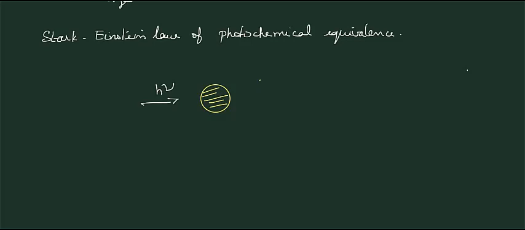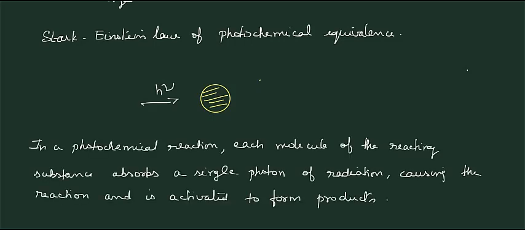The molecule that absorbs one photon of equivalent energy is activated and then it enters into reaction. So the law can be stated as: in a photochemical reaction, each molecule of the reacting substance absorbs a single photon of radiation causing the reaction and is activated to form products.